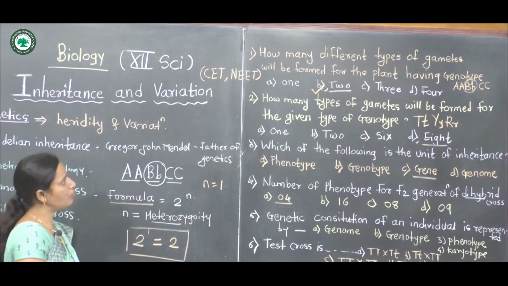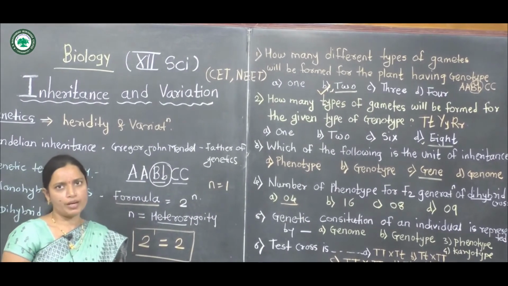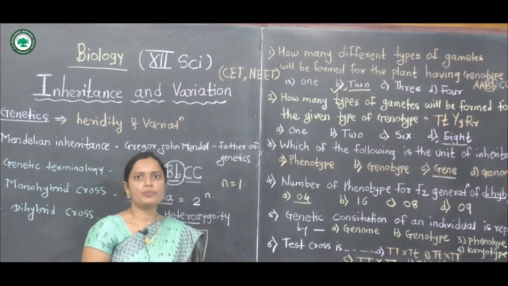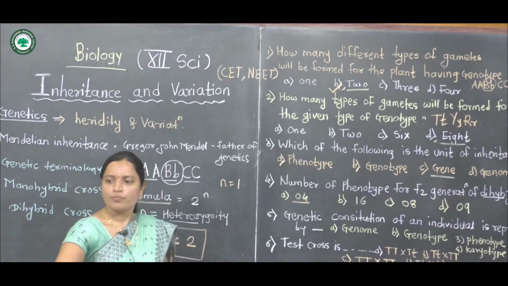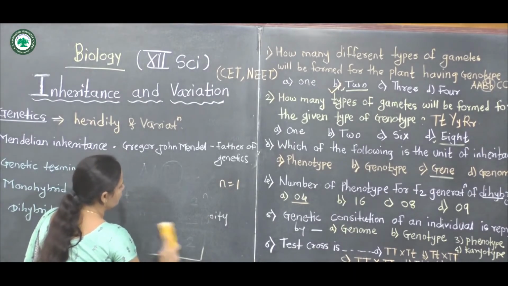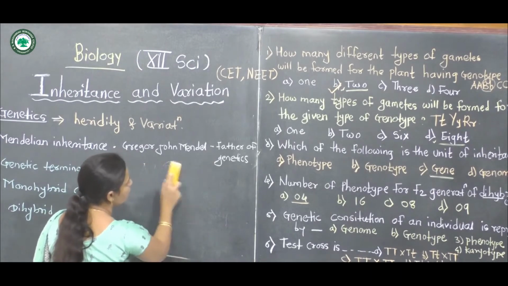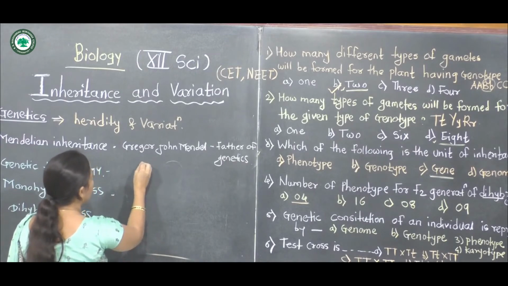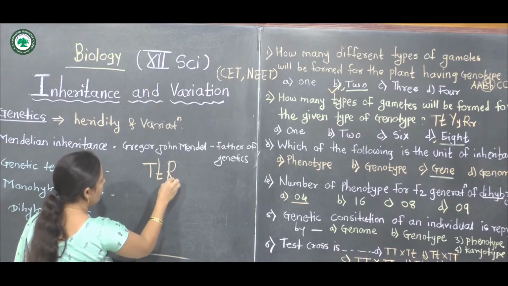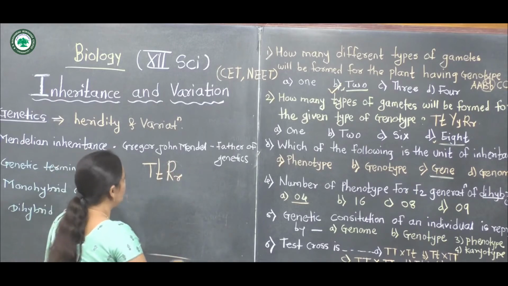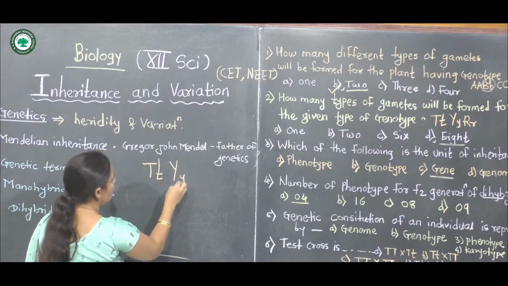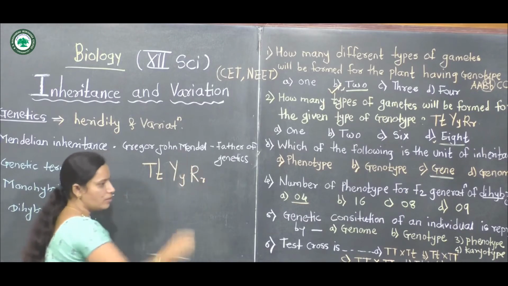The genotypes are capital T small t, capital R small r, capital Y small y, and capital R small r.